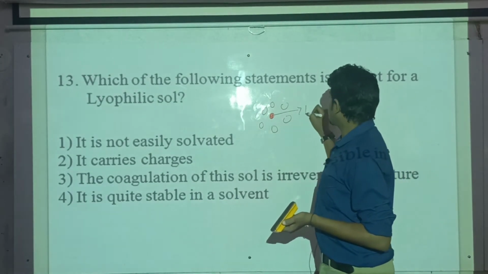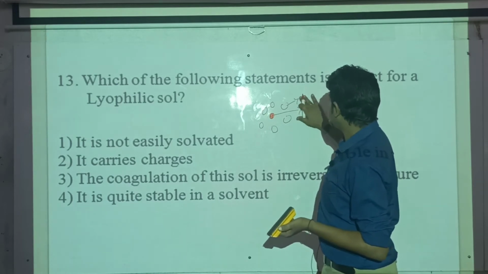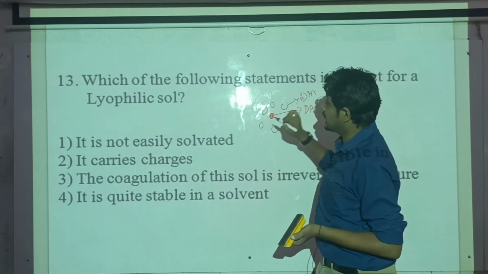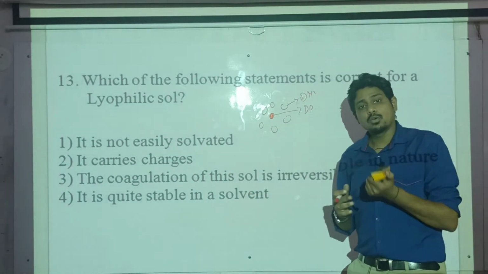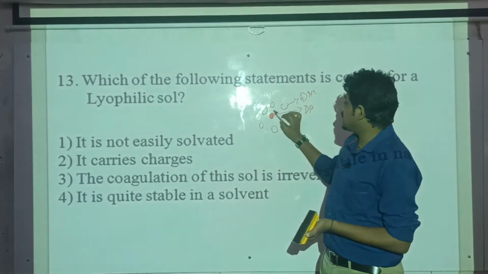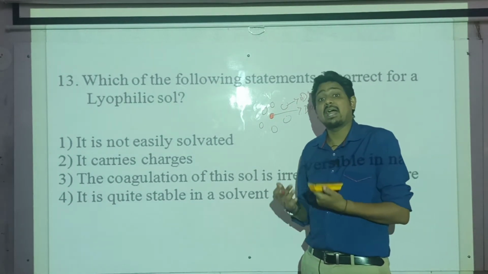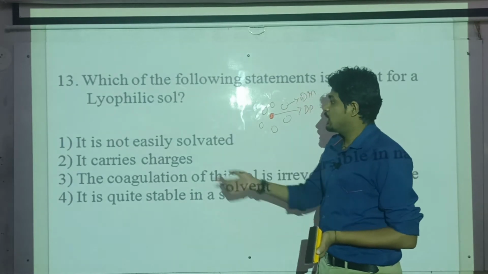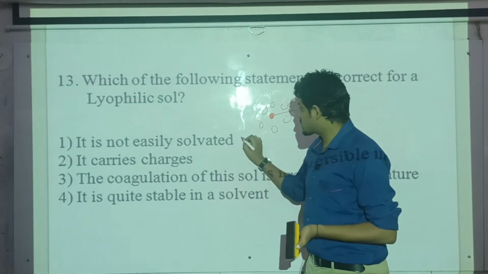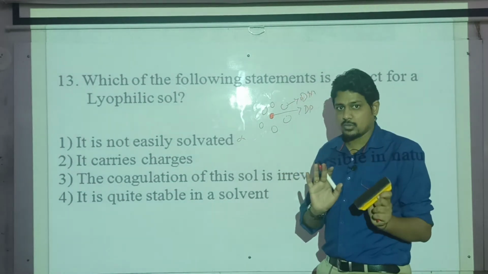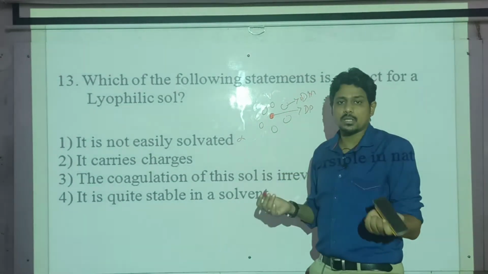If my dispersed phase and dispersion medium are lyophilic, both have affinity, so definitely the colloidal particle is very easily solvated. But it is saying here they are not easily solvated, so this is not the answer.